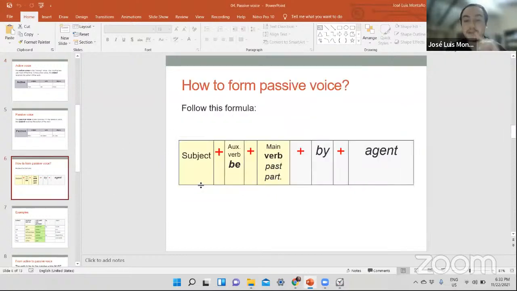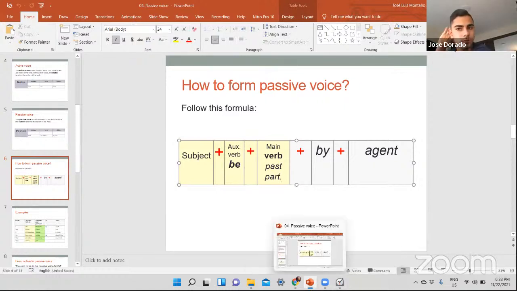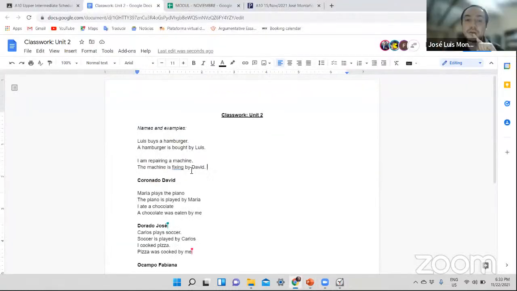Over here. The rule says you need the subject. You have it, correct? The auxiliary be. I think you have it, but something is missing with your verb to be. And then you need the main verb in the past participle. Okay. All right, the past participle of your verb. So what do you think is missing over here?